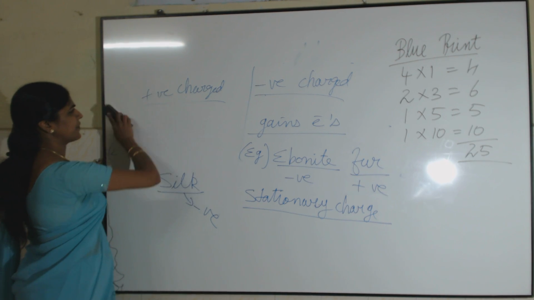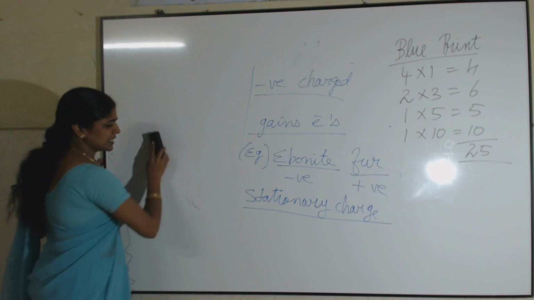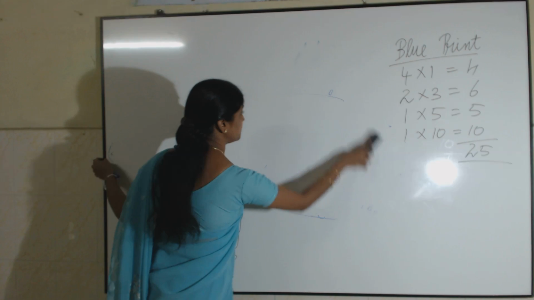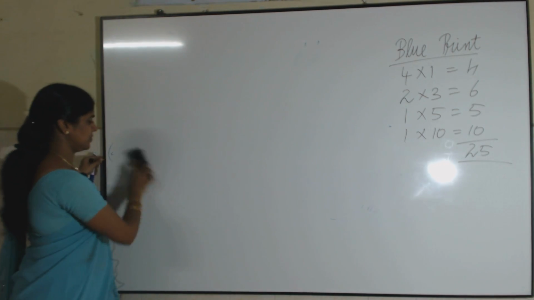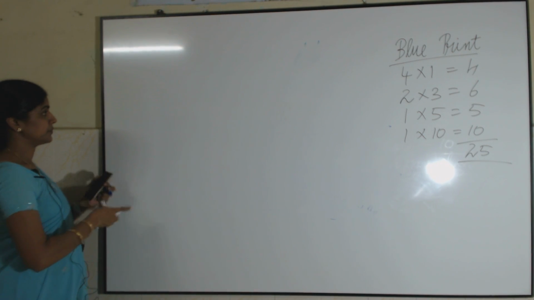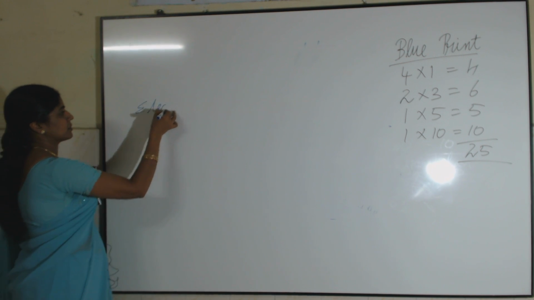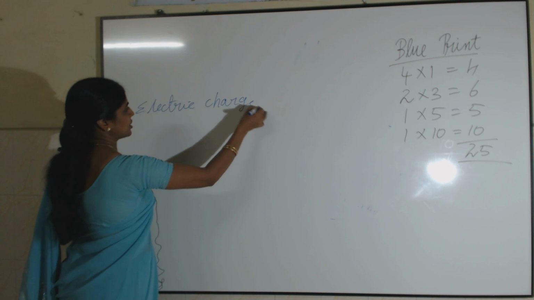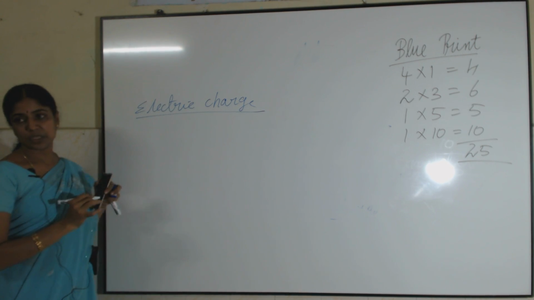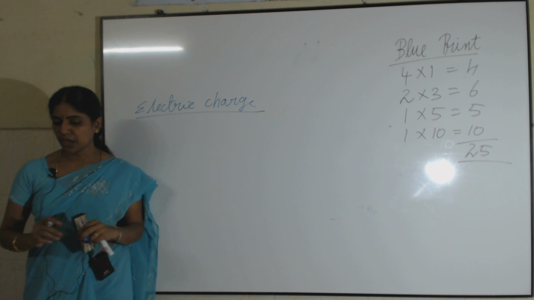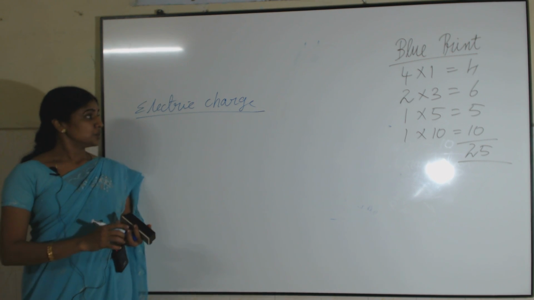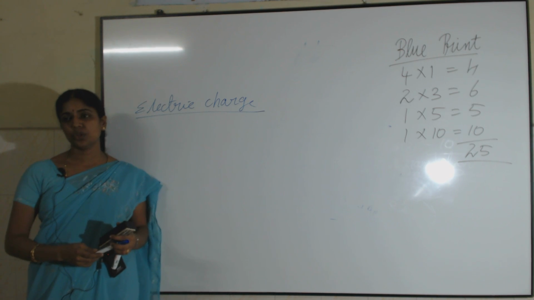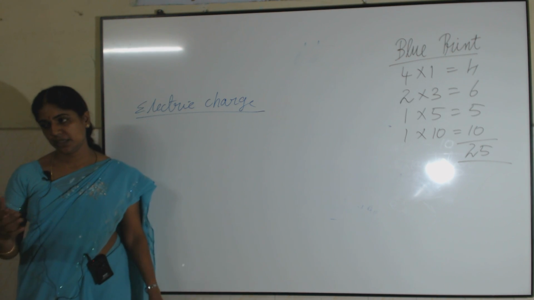Then how can I define the word electric charge? Can you define electric charge? Electric charge is nothing but a property associated with an object or any particle due to which it is able to produce as well as experience both electric and magnetic effects.